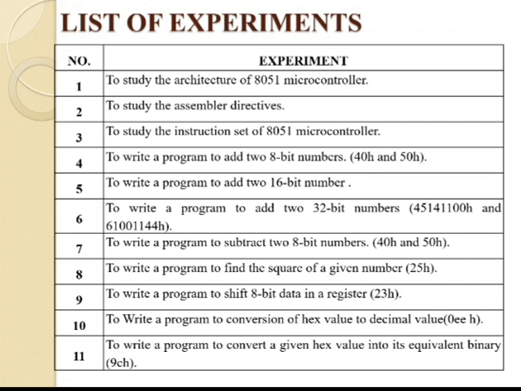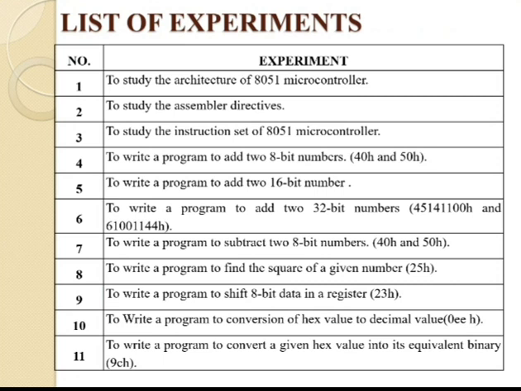Experiment number 4 is to write a program to add two 8-bit numbers. If my aim is to add two 8-bit numbers, we can do that with the help of experiment number 4. In the same way, experiment number 5 is to write a program to add two 16-bit numbers. So the addition of 16-bit numbers can be done with the help of experiment number 5.